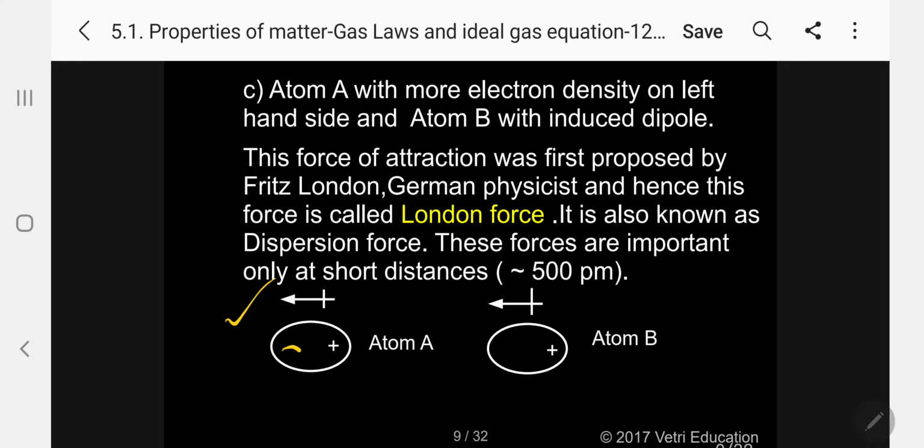This force of attraction was first proposed by Fritz London, a German physicist, and hence from his name, this force is called London force. Please follow. Dispersion force is called London force. It is also known as dispersion force. So automatically atom B also is polarized like this. Okay. So these London forces are important only at short distances of approximately 500 picometer. Only within 500 picometer is this active. Beyond that, this is ineffective.